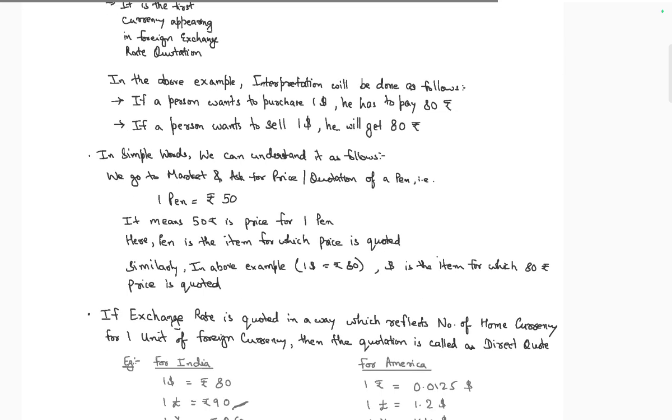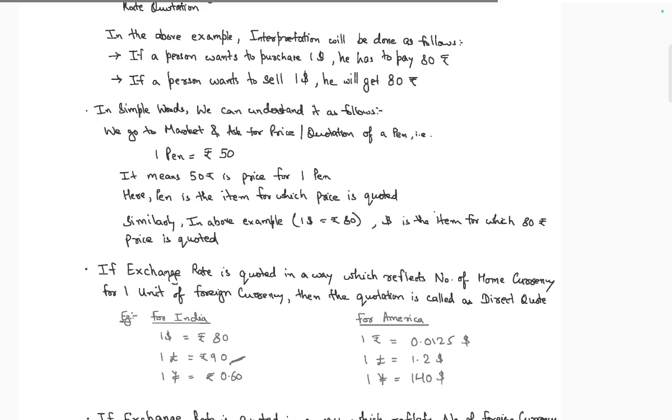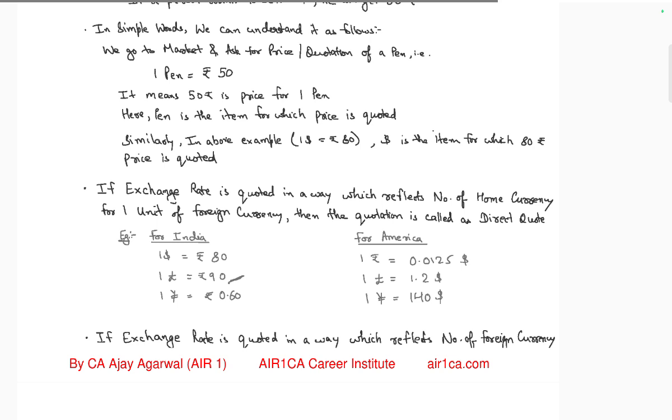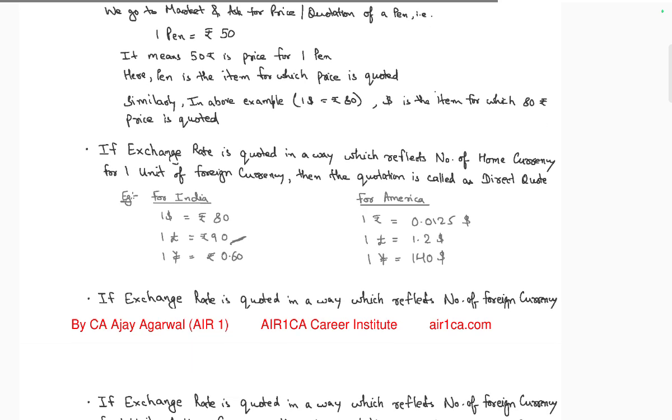If a person wants to buy $1, he needs to pay 80 rupees. If he wants to sell $1, he will get 80 rupees. In simple words: if we go to the market and ask for a quotation for a pen, that is one pen is 50 rupees, meaning 50 rupees for one pen. The pen is the item for which the quotation is placed. Similarly, in the above case, $1 is 80 rupees, and the dollar is the item.